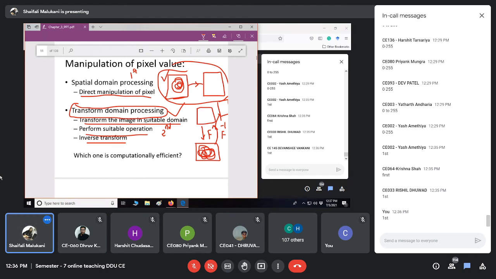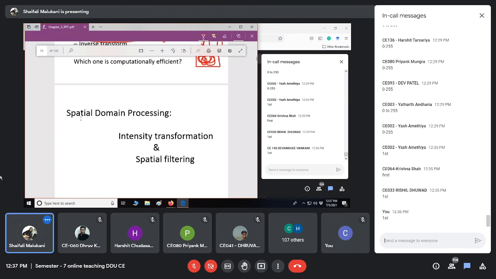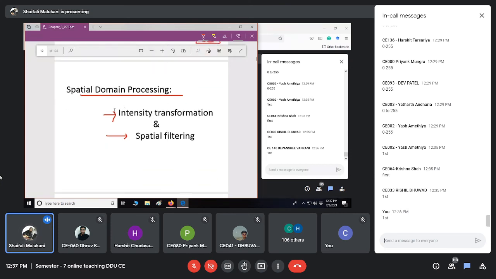Okay, so we will start with spatial domain operation. Spatial domain processing can be further classified into two types of operations. What is spatial domain? I will take my image and process it itself. But here I have two options: one is intensity transformation and another is spatial filtering.